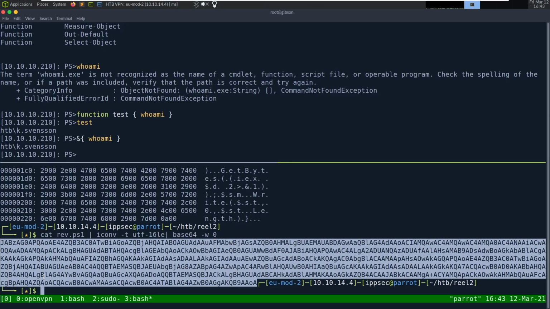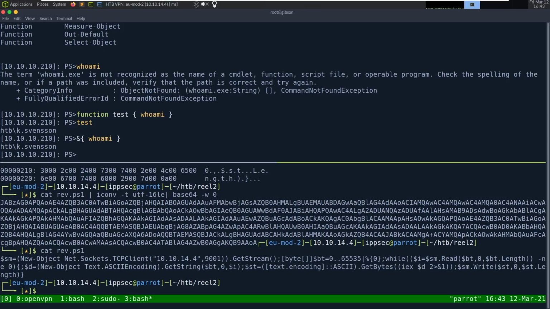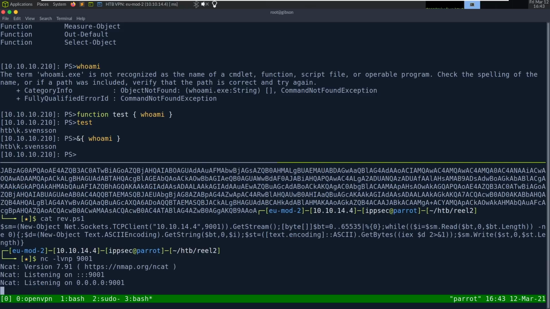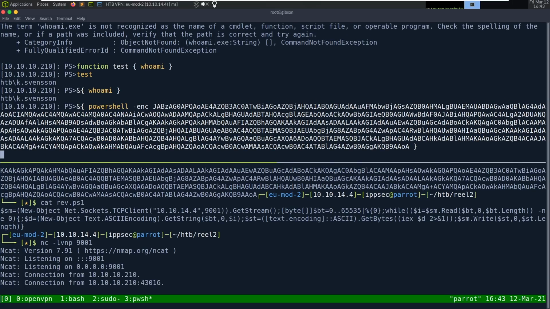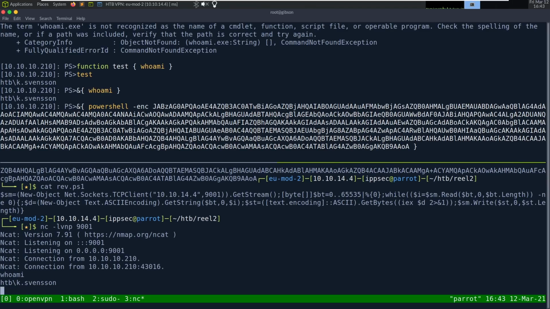Let's try running this. I'm just going to make sure this is what I think it is. 9001 should be fine. So now let's do how I did before. PowerShell -enc for encoded command, and we run it, and we get a shell. We do whoami, kSvensson.